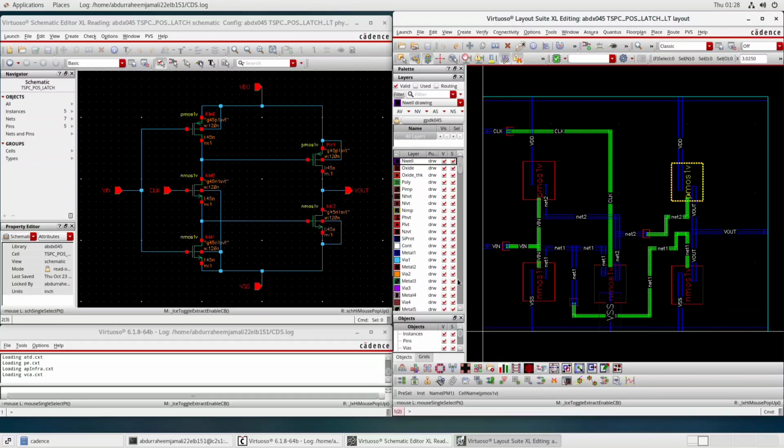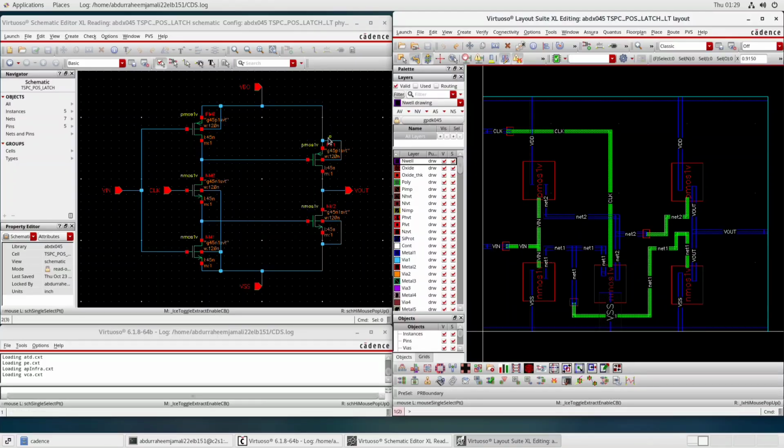Finally, we can see the second stage, which is here. So in the second stage, we have one PMOS and we have one NMOS. So our PMOS is here, NMOS is here.